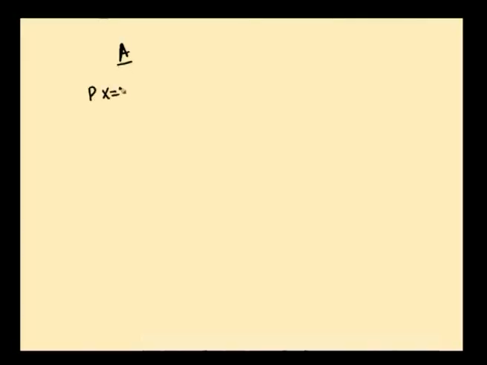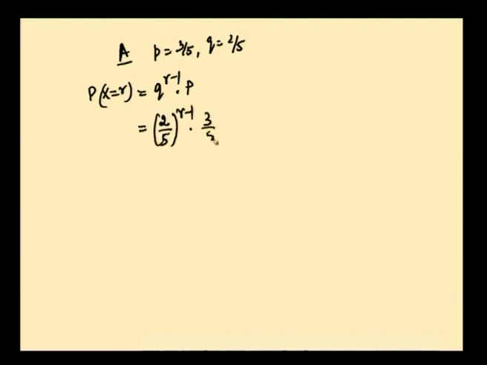P of x equal to r is q power r minus 1 into p, and here p is given to be equal to 3 by 5. So q is 2 by 5, and this is equal to 2 by 5 whole power r minus 1 into 3 by 5. This is P of x equal to r, right.